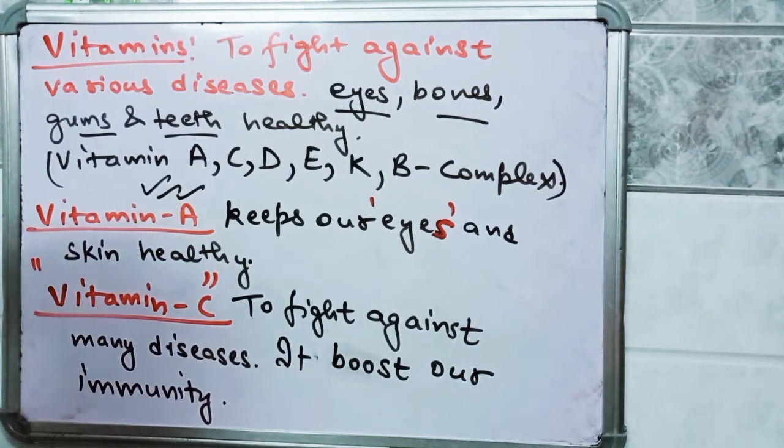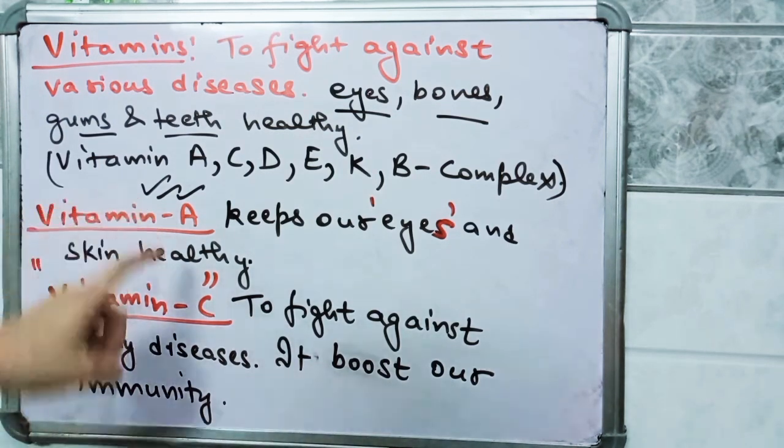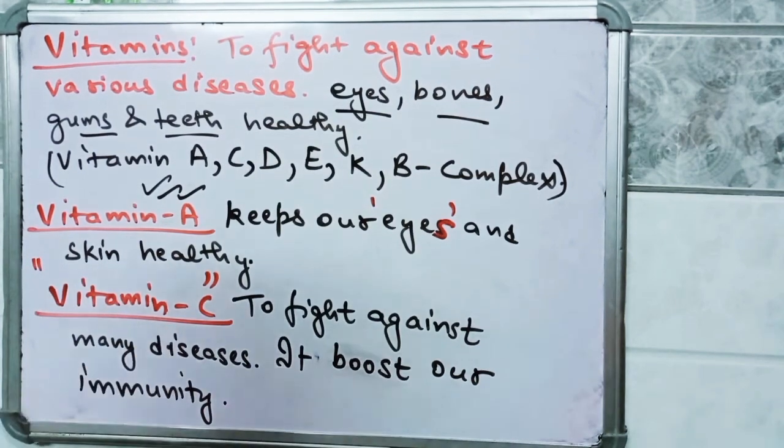You must have heard these days that to fight against corona you need to boost your immunity power. What is immunity? Immunity is the fighting ability of your body against various disease, against various bacteria, against various viruses. Corona is spreading due to a virus, so our body has the ability to fight against bacteria and viruses. Your body will fight more if you increase the intake of vitamin C in your body.